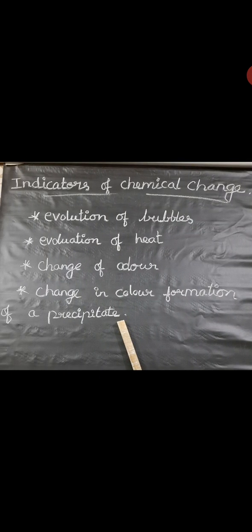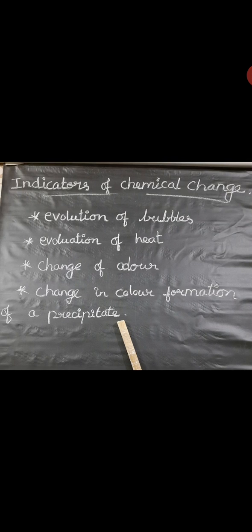Next we can see the indicators of chemical change. Here we take some broken pieces of eggshell in a test tube and add lemon juice to it. You can see bubbles of carbon dioxide evolving in the test tube. This is because of the chemical change between the lemon juice and the eggshell. Hence, the evolution of bubbles serves as an indicator of a chemical change.